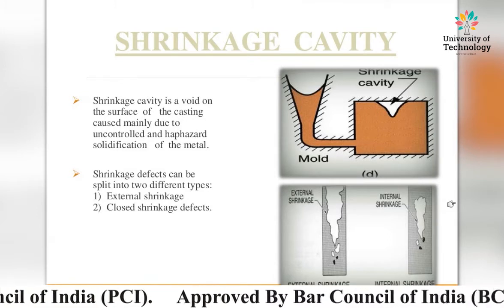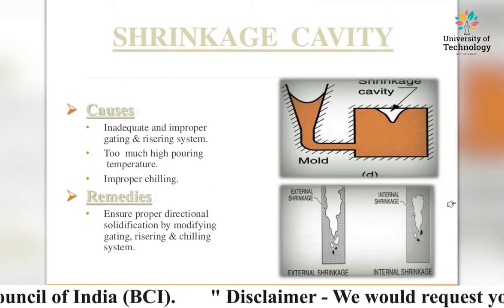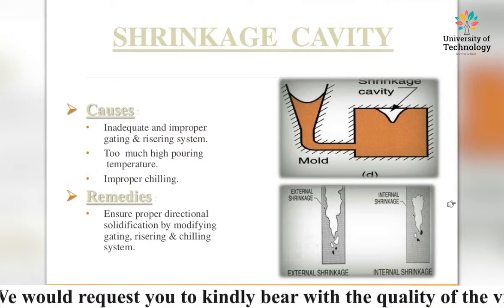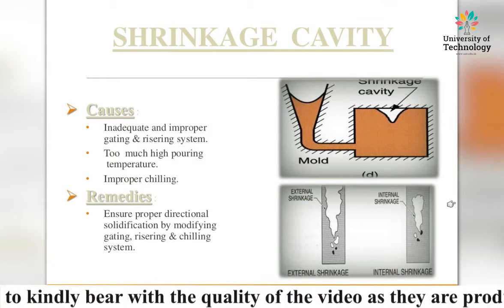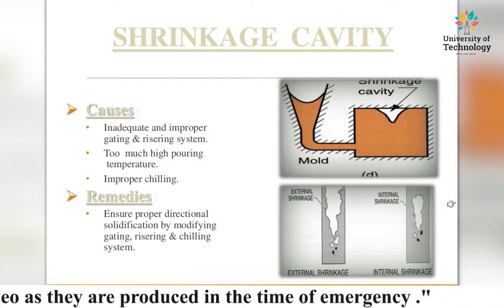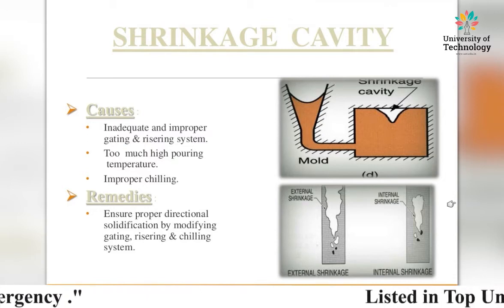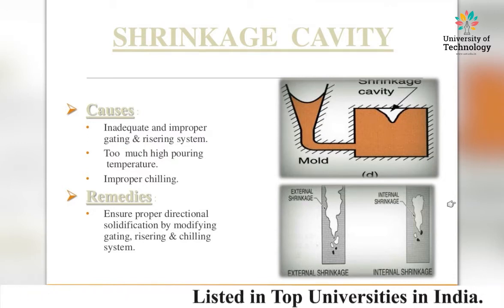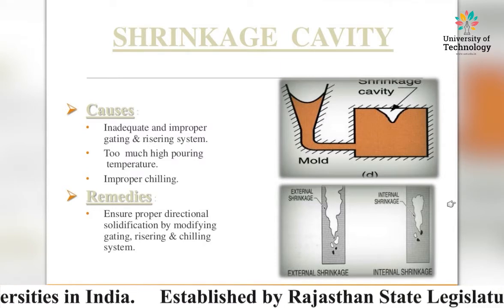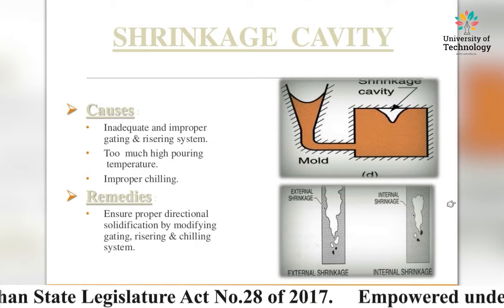We can see this type of defect in this figure. Causes of shrinkage cavity defect are inadequate and improper gating and risering system, too high pouring temperature, and an improper chilling system in the casting. The remedy for this type of defect is to ensure proper directional solidification by modifying the gating, risering, and chilling system.